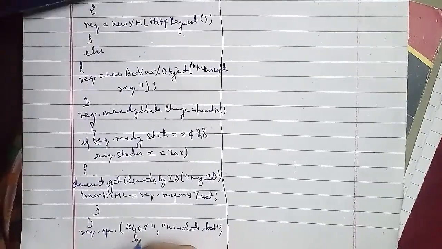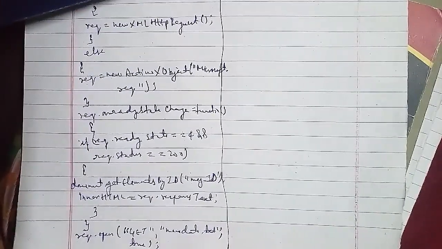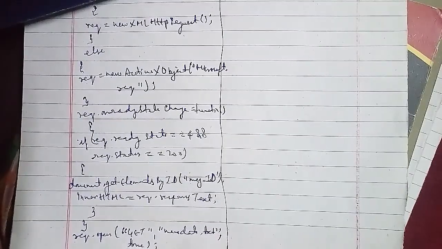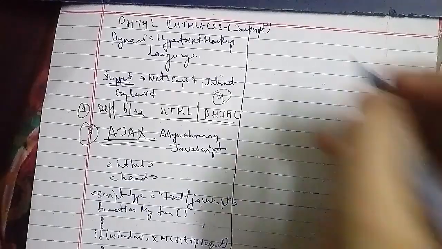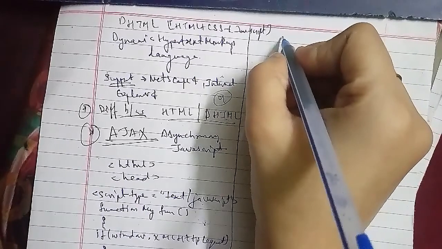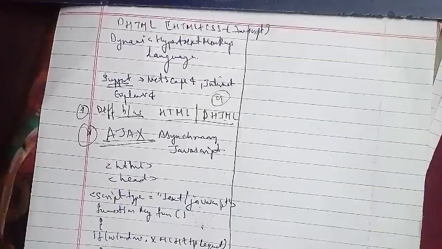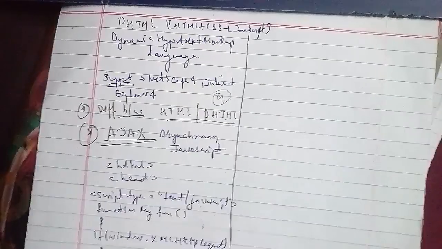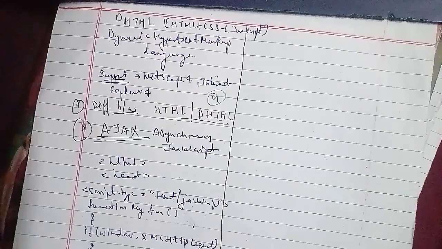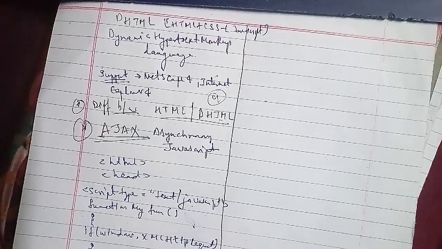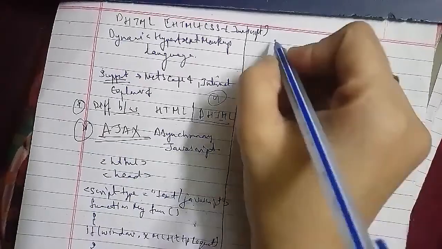Second, when a request to a server is sent, an onreadystatechange event is triggered, and the readyState property holds the status of the XMLHttpRequest. readyState equals 4 means the request is finished and the response is ready, and status 200 means OK. The request can be sent to the server by using the two functions, open and send.